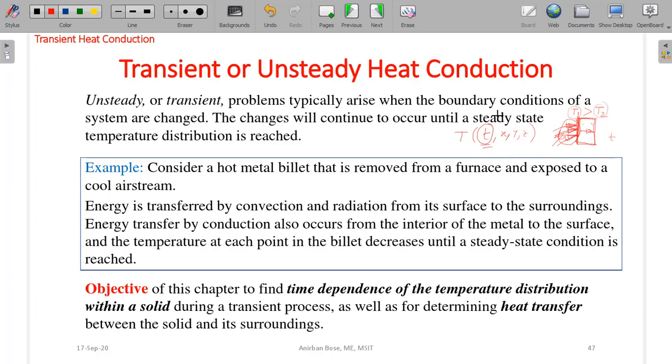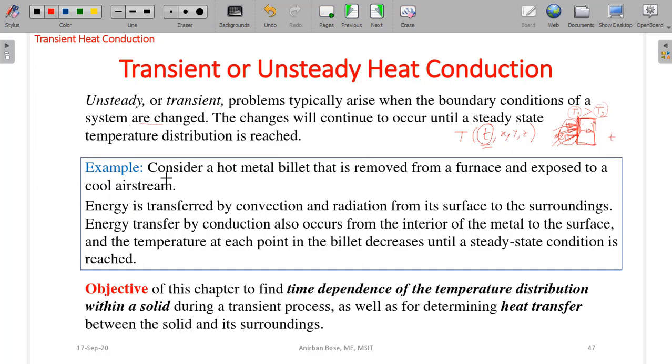Gradually you will find that the temperature is changing, either increasing or decreasing depending on how you are changing the boundary condition, and this change will continue until another steady state situation comes. So when the boundary conditions of a system are changed, the transient condition occurs.